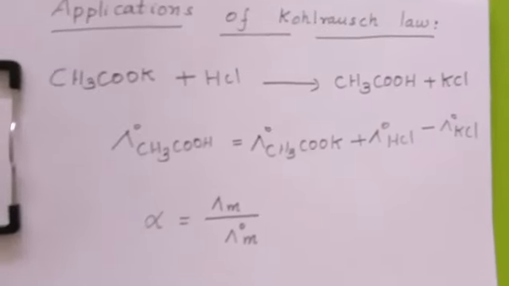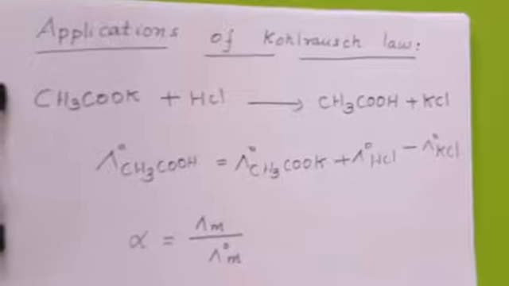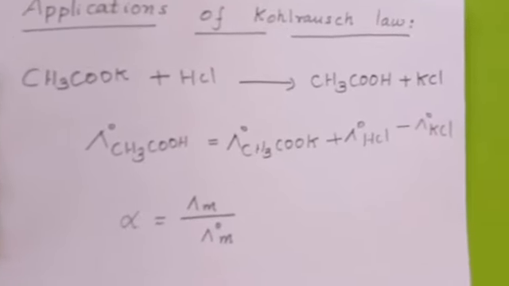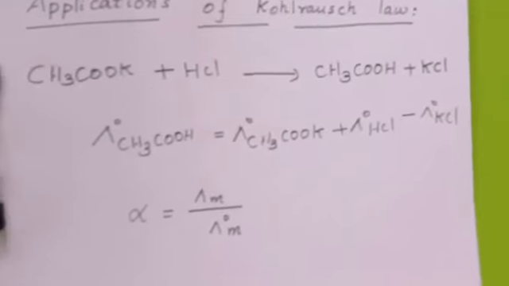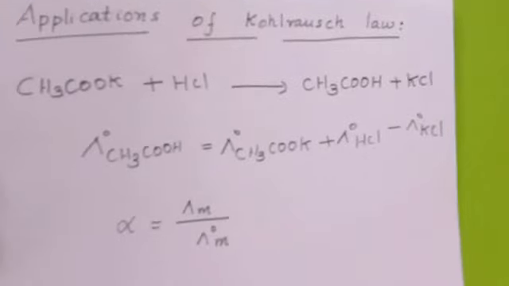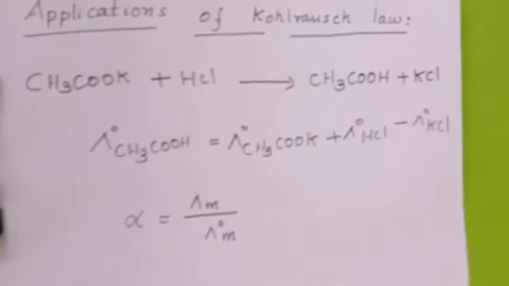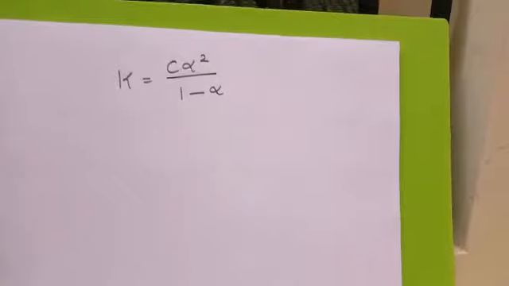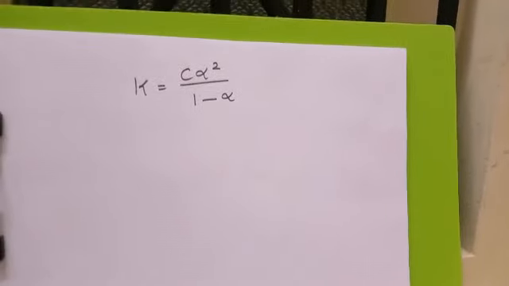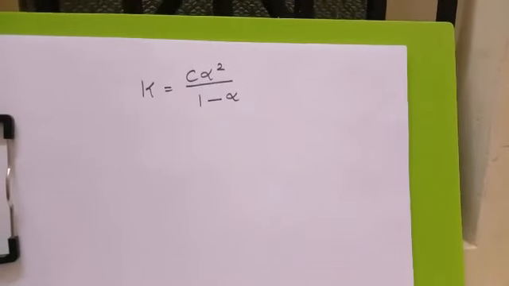Next application: knowing the degree of dissociation alpha, the dissociation constant K of a weak electrolyte at a given concentration of the solution can be calculated. How can this be calculated? K equals C alpha squared divided by 1 minus alpha, where alpha is the degree of dissociation. What is the value of alpha?